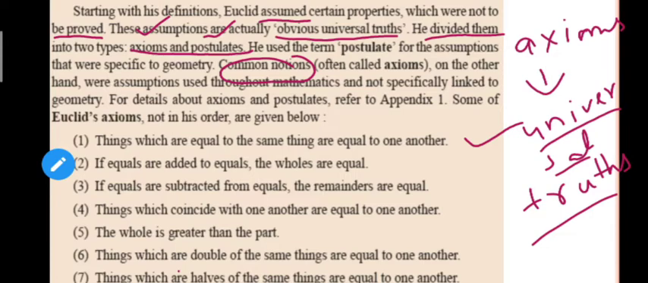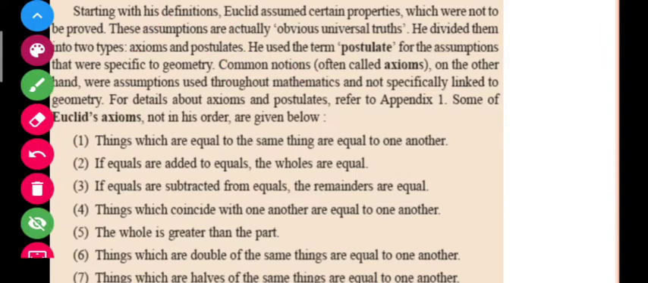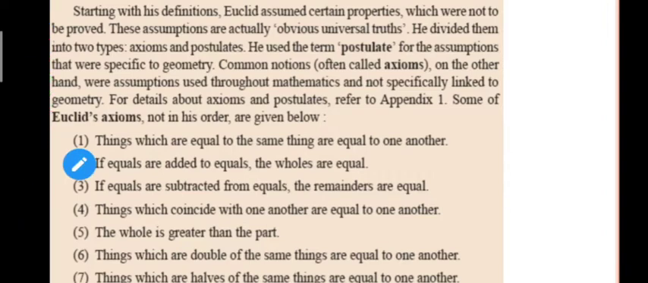Now the question arises, what do you understand by postulates then? Postulates are the universal truths that are related to, or the assumptions that are specific to geometry. Postulate in other senses means something somewhat different, but here we are talking about Euclid's geometry. So what does a postulate in Euclid's geometry mean? Here it means the assumptions that are related to geometry only.